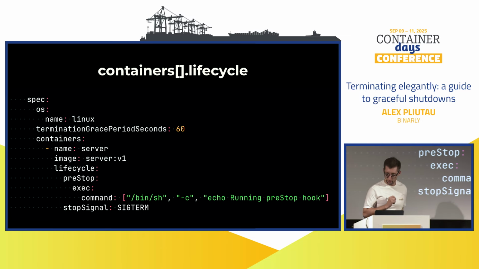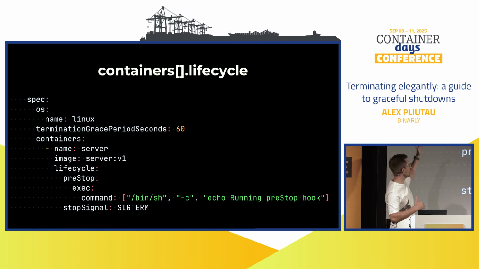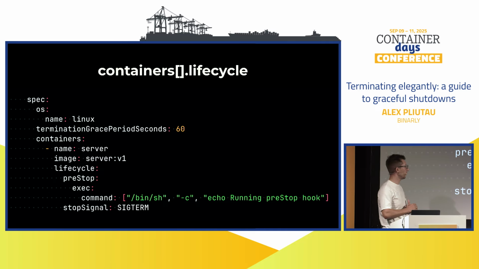Maybe I'm still in the way. That's how it can look in the Kubernetes manifest, for example. So it's defined on the container level. There's a lifecycle object, preStop hook, for example. In this case, maybe it's some bash command. Again, it could be an HTTP request there. What else? Funny enough, we can change the signal that's being sent by kubelet. The default one is SIGTERM. That's the last line. We can change it to something else, right? We can maybe get some custom signal if you want to. And terminationGracePeriodSeconds is controlled on the top, on the pod level.